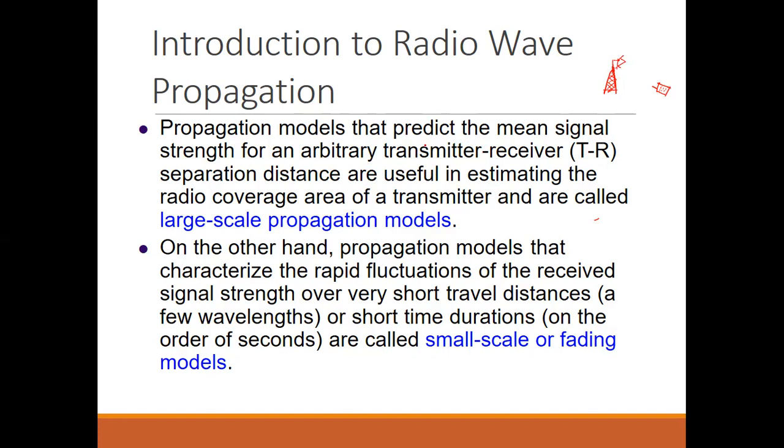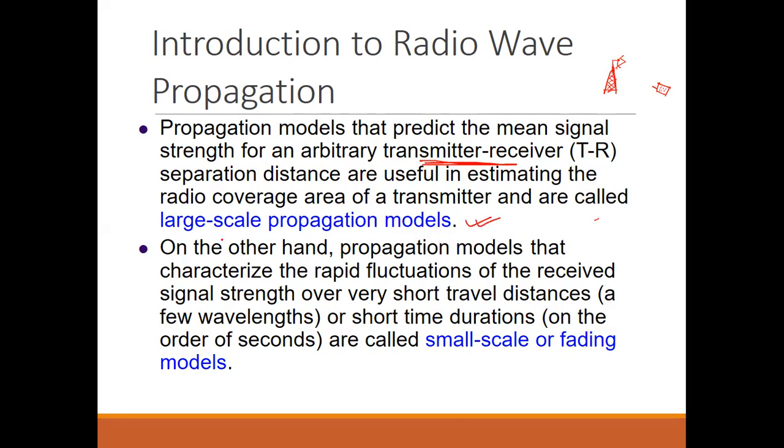So propagation models that predict the mean signal strength for an arbitrary transmitter receiver separation, which depends upon the transmitter receiver separation distance, are useful in estimating the radio coverage area of a transmitter and are called large scale propagation models.